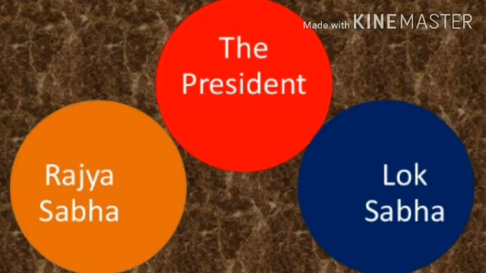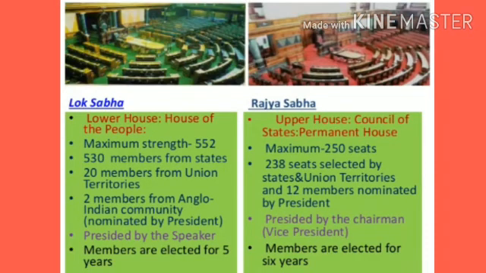Students, now we will revise what we have learned. It consists of the President and 2 houses of Parliament, Lok Sabha and Rajya Sabha. We are watching 2 sections. First, Lok Sabha and Rajya Sabha. Lok Sabha is a lower house. It is House of the People. Maximum strength 552. 530 members from states, 20 members from Union Territories, 2 members from Anglo-Indian community nominated by President. Presided by the Speaker. Members are elected for 5 years.